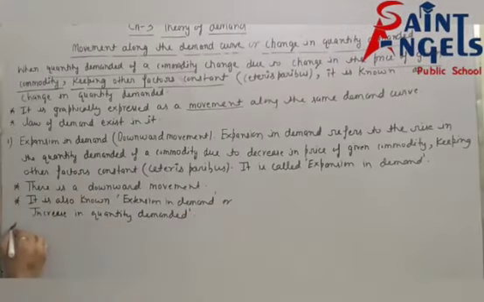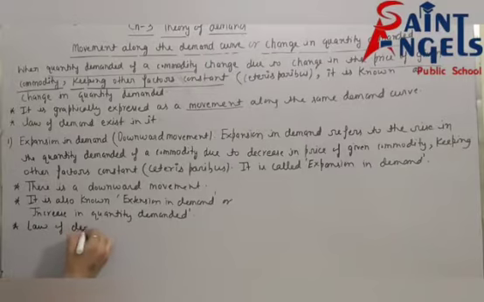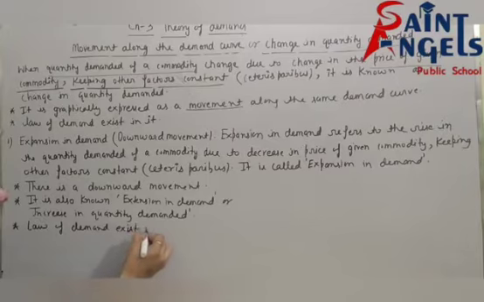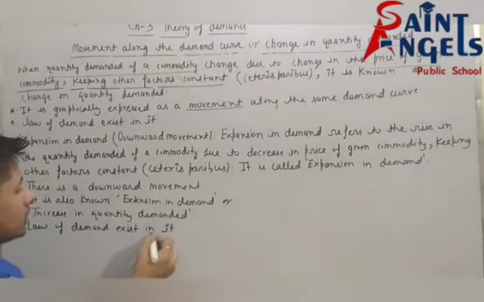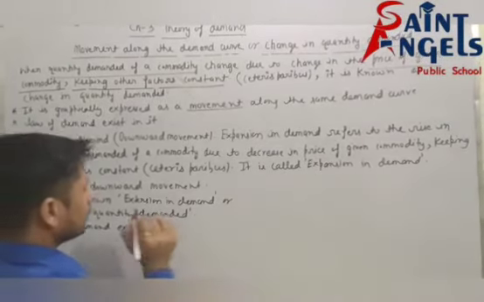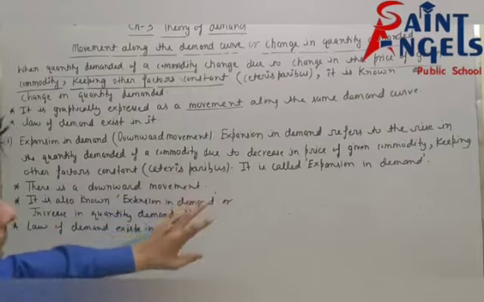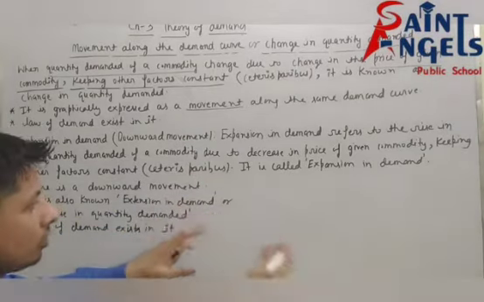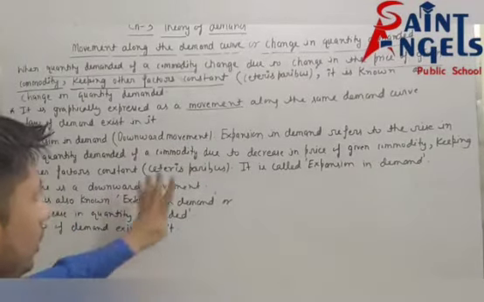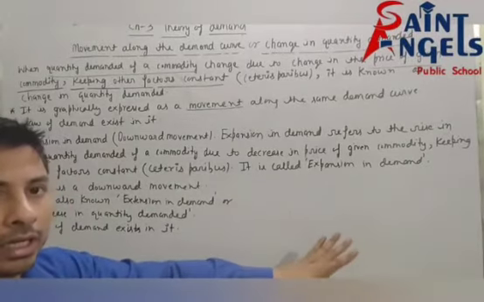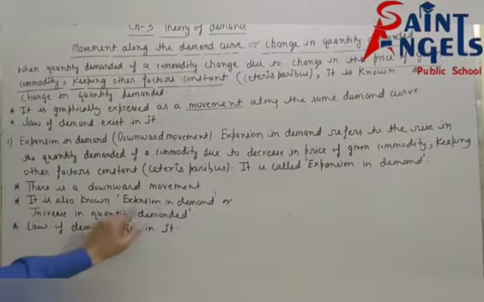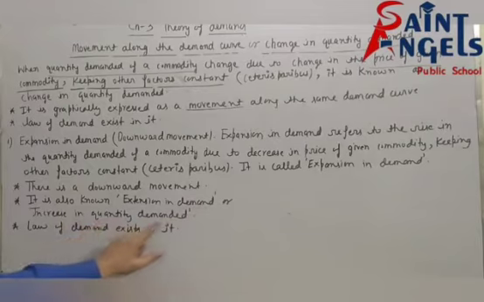See, next, law of demand exists in it. See, this is the definition, and there is a downward movement. Then after we will show this theoretical portion with the help of diagrammatic presentation. It is also known as extension in demand or increase in quantity demanded.